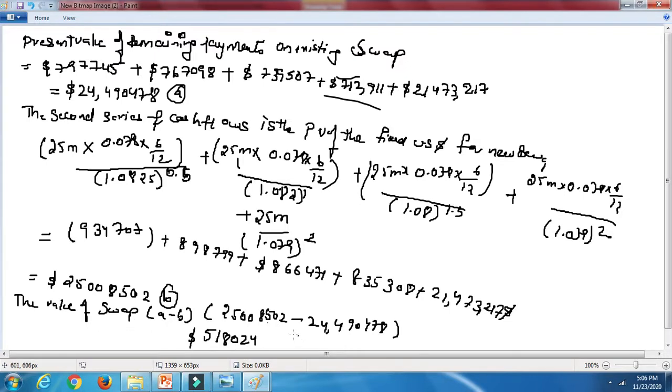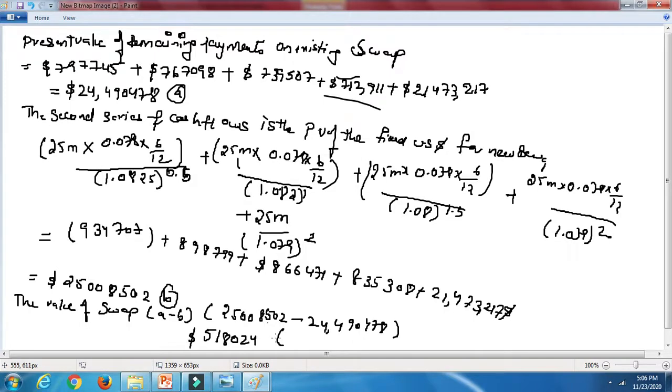So what we are going to write down here is that the pay fixed party of the existing swap is fortunate to be paying cash flows with a present value of only 24,490,478, but a new swap would require payments totaling 25,008,502. Okay, so he is much more fortunate. That is what he asked us to calculate, and we have calculated this.